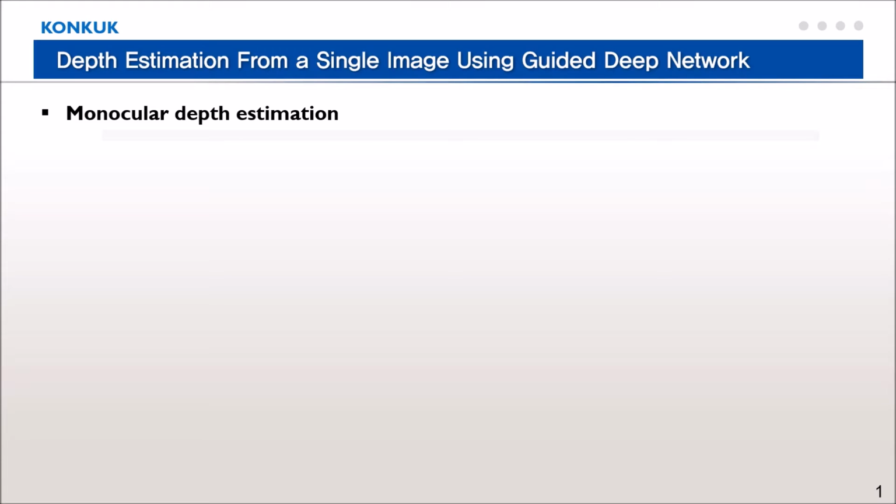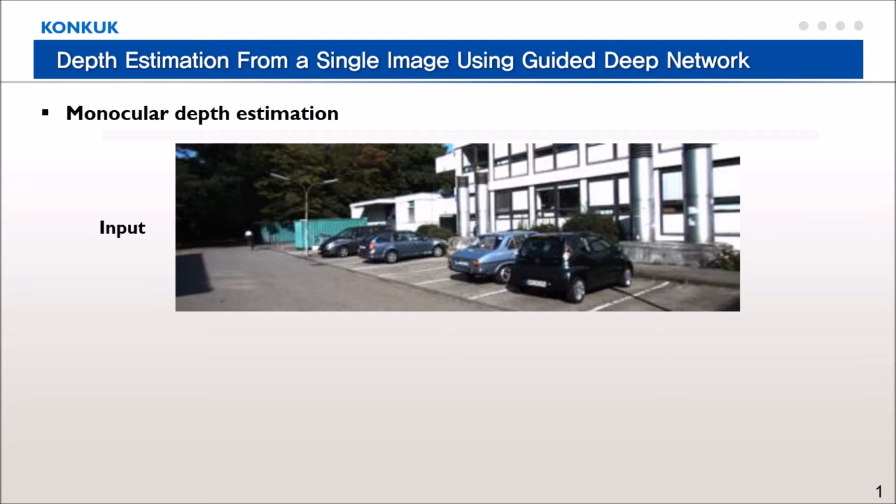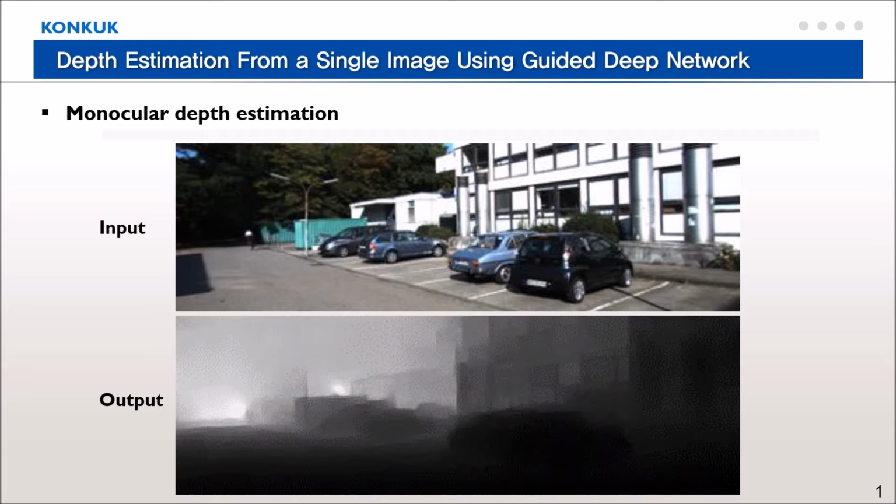We address monocular depth estimation using a deep learning-based method. Our method predicts a dense depth map in pixels from the corresponding single input image. The output image on the slide is the depth map result that came out of our model.